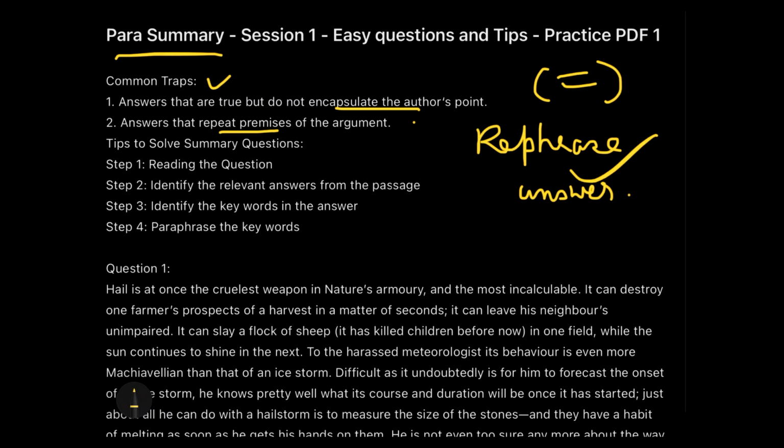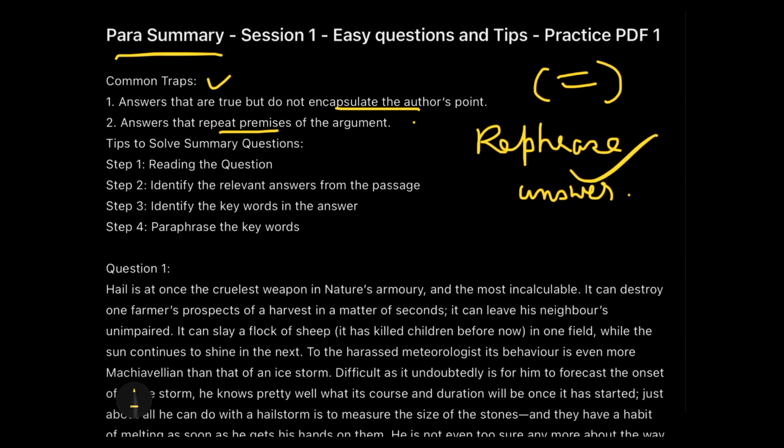Here, when I am saying this, please do not confuse it with one or two words. Of course, one or two keywords will surely be repeated, but I am talking about picking up an entire sentence and using it as is. That will not be considered as the summary answer. So these are the two major traps. Please keep them in mind while solving the questions.